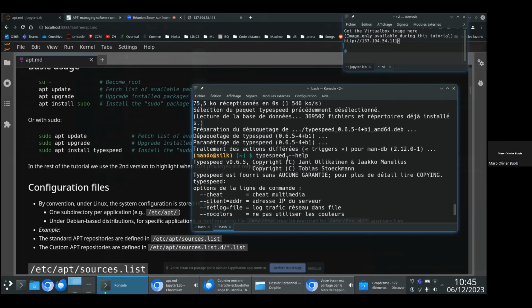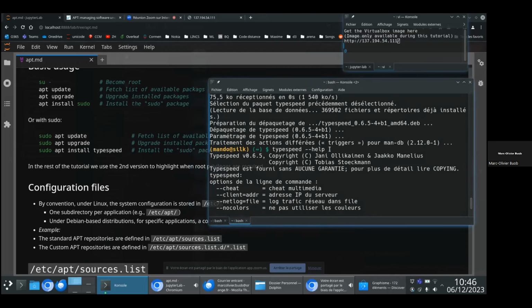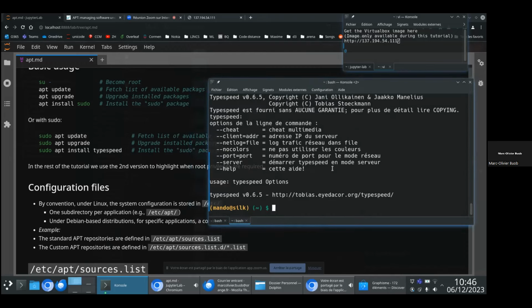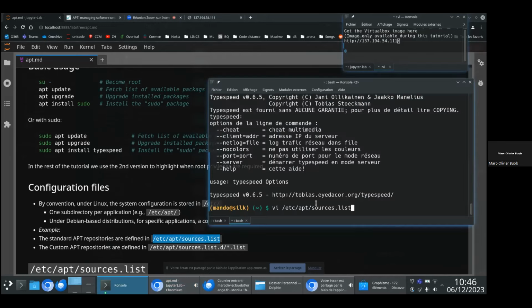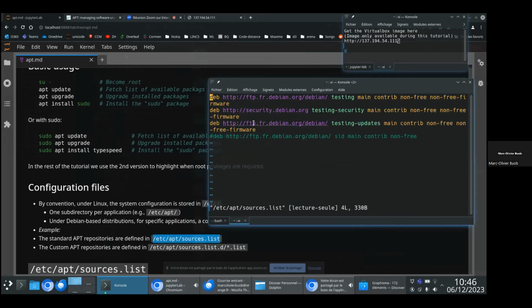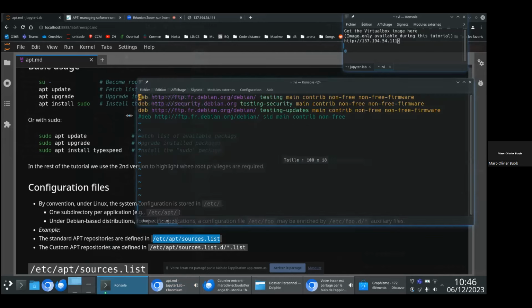Now, as I said, apt update will fetch updates from the Debian repository. So the question is, where are those URLs configured? This is in the /etc/apt/sources.list file, this one. If I open this file, I get something like this.